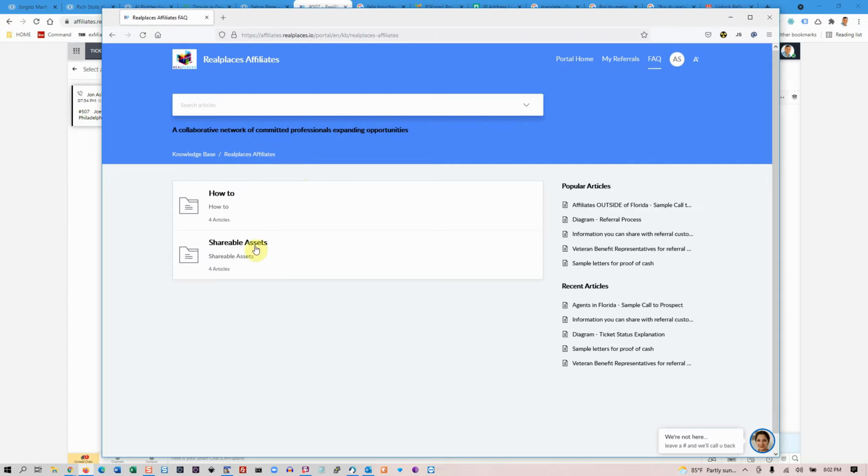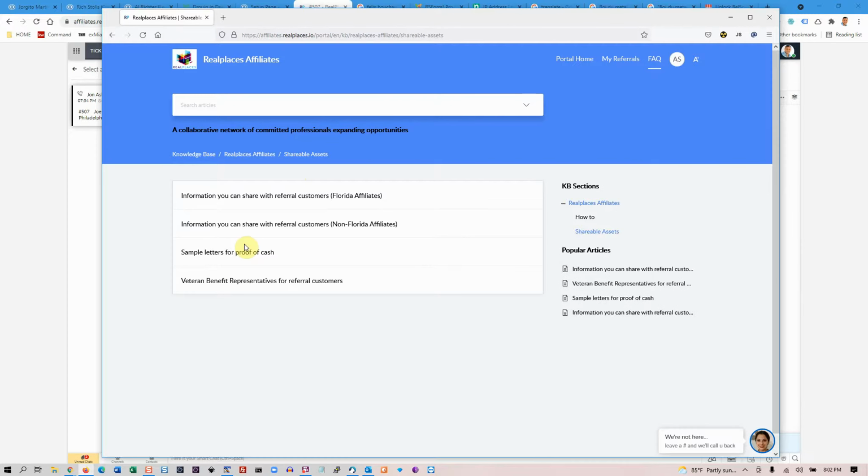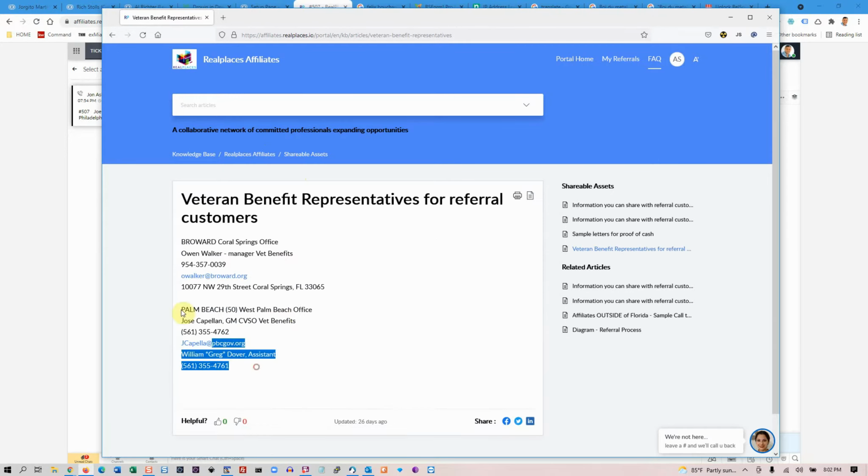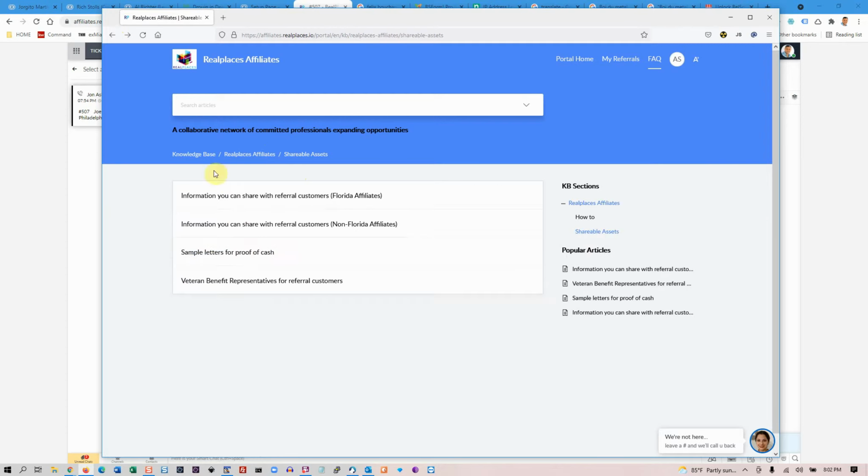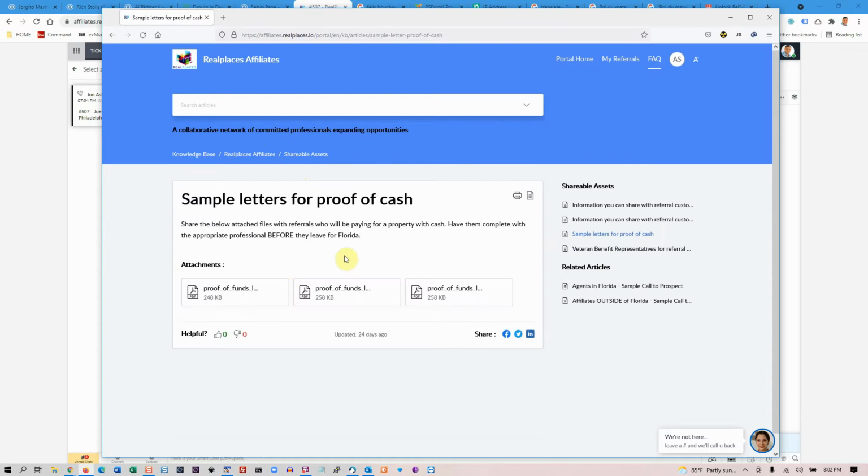Going back here, you're going to be able to use these shareable assets to get them to respond to you. If you're unable to get them to respond, or if you just want to provide value, we're going to share some of this stuff. So here's something that's important. For example, if they're veterans, then we want to share with them the veteran contacts. These are the direct contacts at the veteran associations. If they're going to be buying in Florida for cash, we want to get them moving, because the more they're moving toward Florida, the more they're moving out of the area where you're going to list. So here are some sample letters of proof of funds, for different situations.